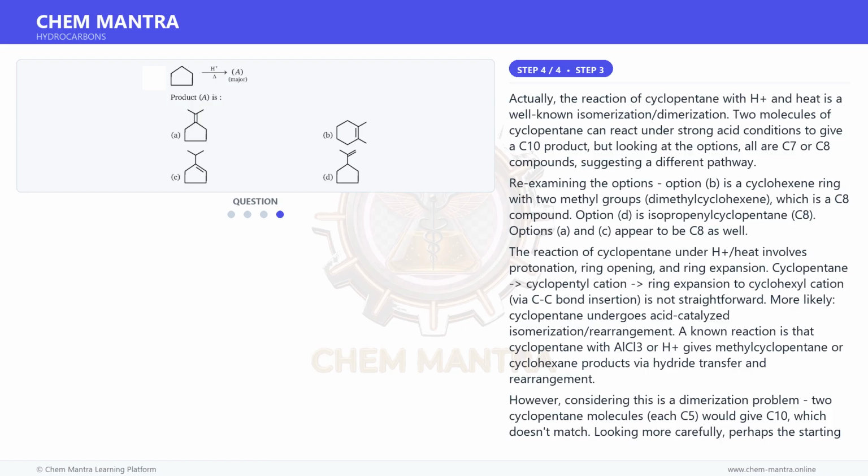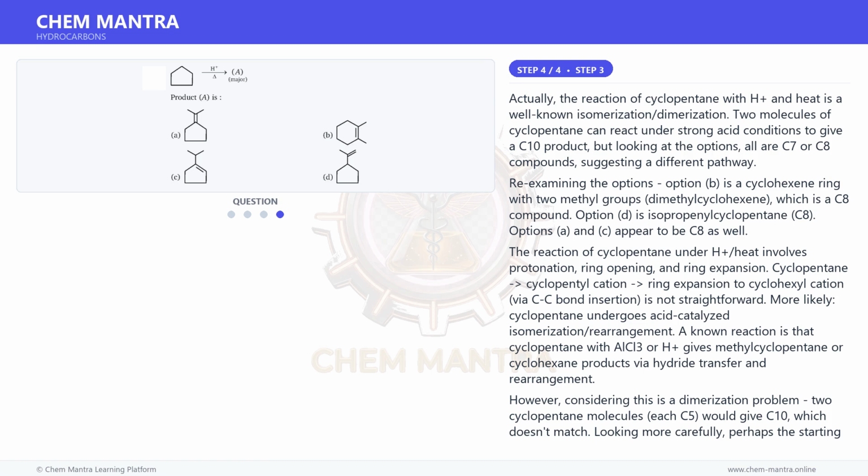The reaction of cyclopentane under H+ and heat involves protonation, ring opening and ring expansion. Cyclopentyl cation ring expansion to cyclohexyl cation via C–C bond insertion is not straightforward. More likely, cyclopentane undergoes acid-catalyzed isomerization rearrangement. A known reaction is that cyclopentane with AlCl3 or H+ gives methylcyclopentane or cyclohexane products via hydride transfer and rearrangement.